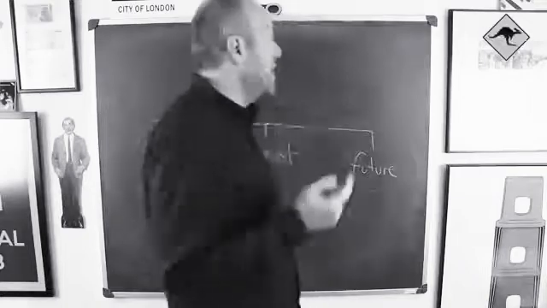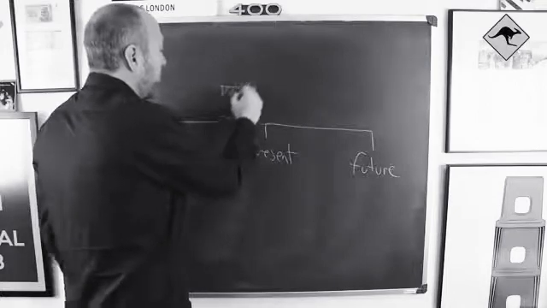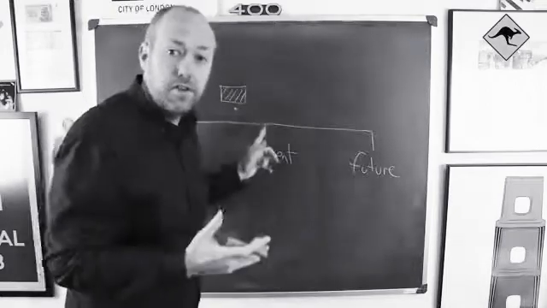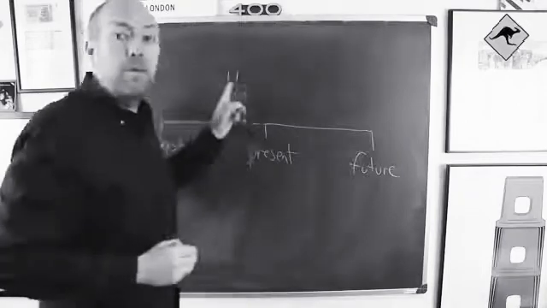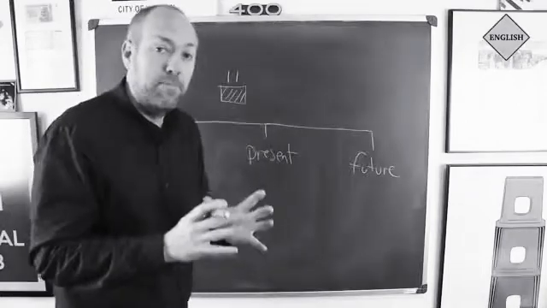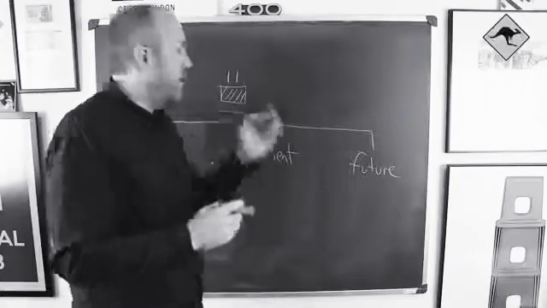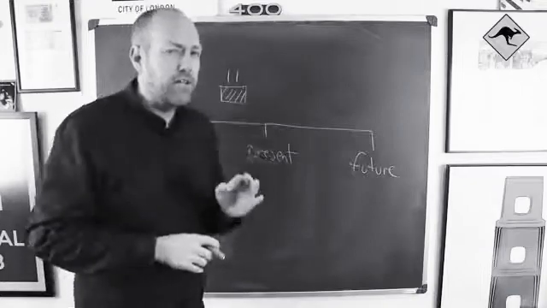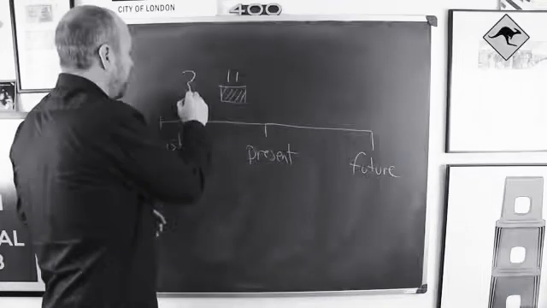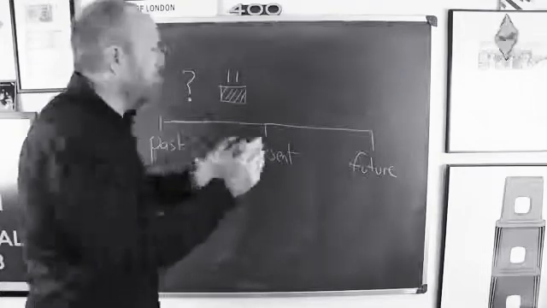So for example, if I have the past continuous, or maybe some actions in the past simple, if I want to talk about something before this, I must use past perfect. Okay? This is past perfect.